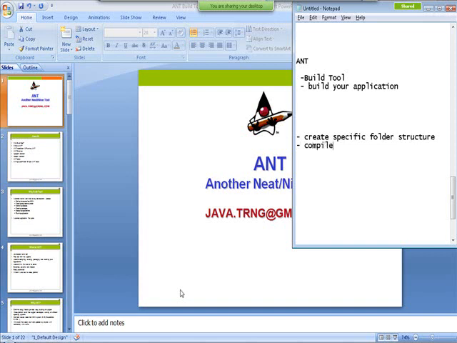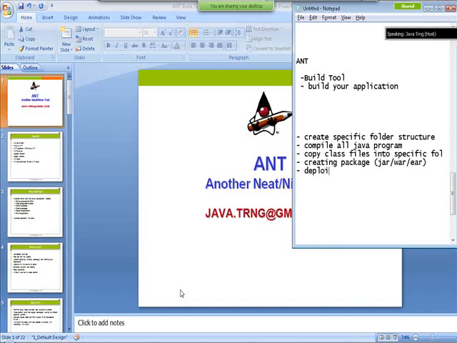And compile all Java programs. Copy class files into a specific folder. Create the packages. As I told you, a package is nothing but a jar, war or ear. Deploy the package in the server.